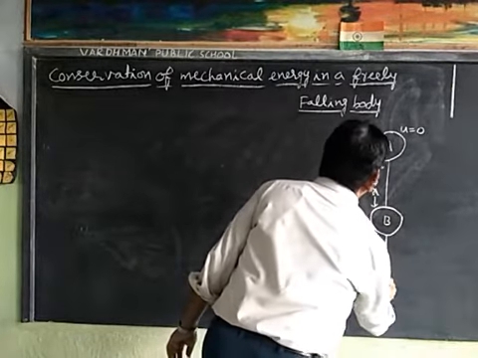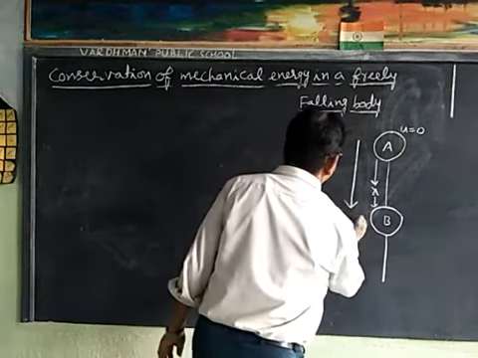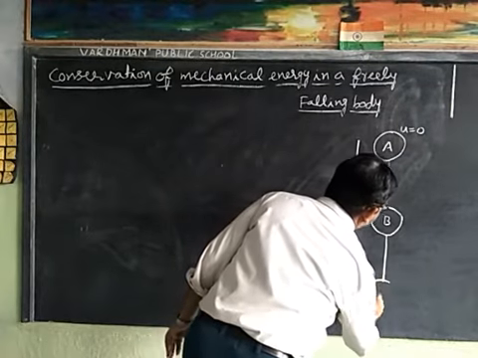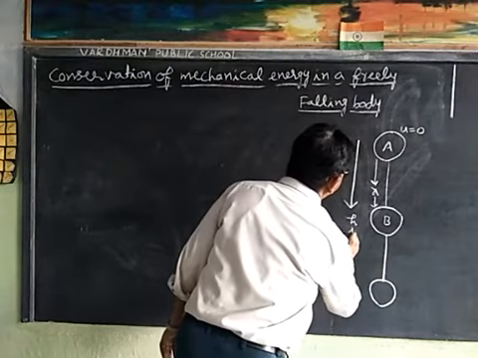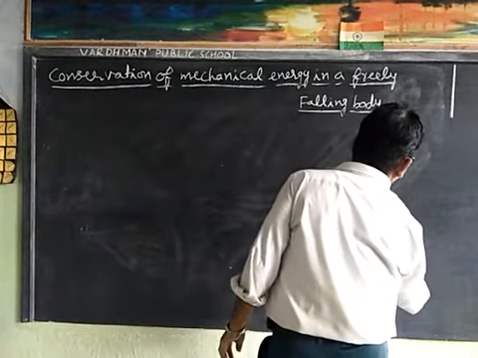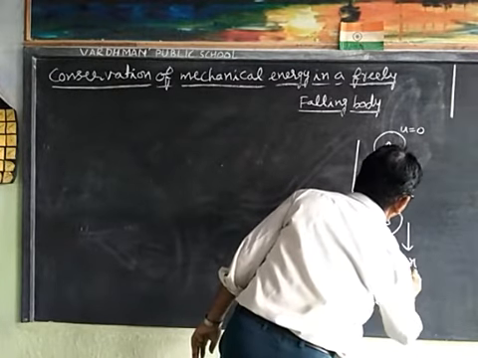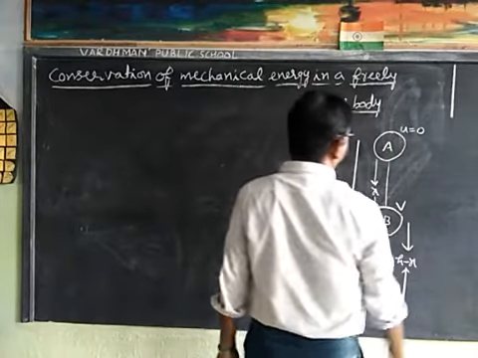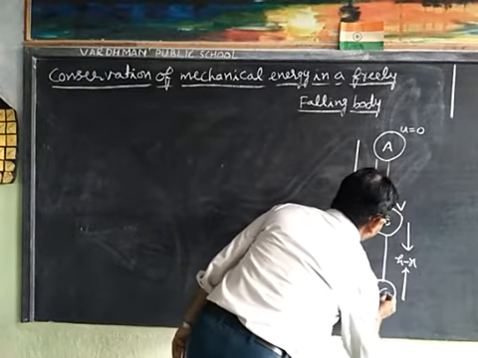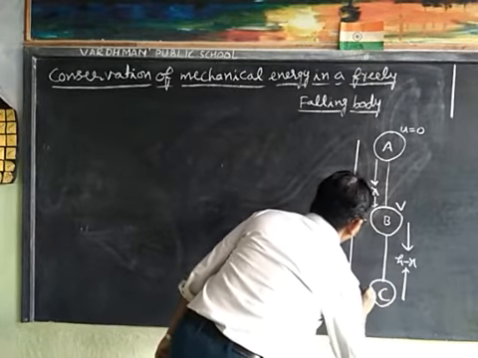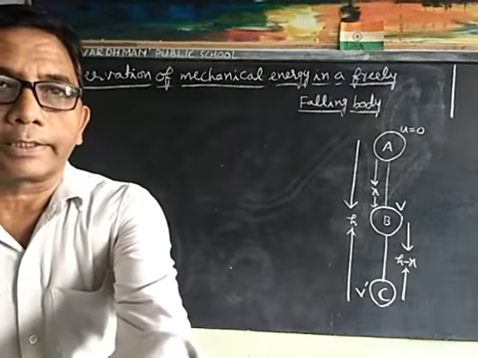Suppose the height of the body from the ground is h. Then this distance becomes h minus x. Now let v be the velocity of the body, and here, at point C, the velocity of the body becomes v dash.